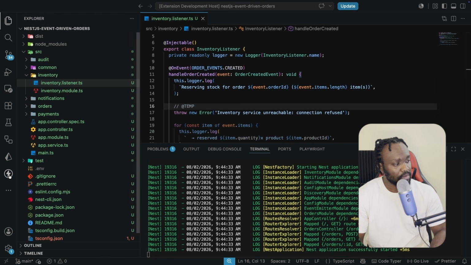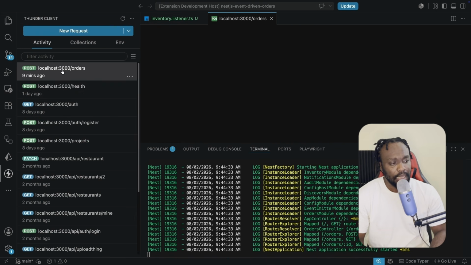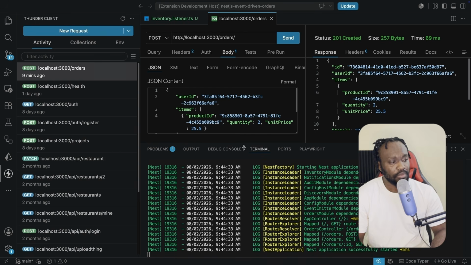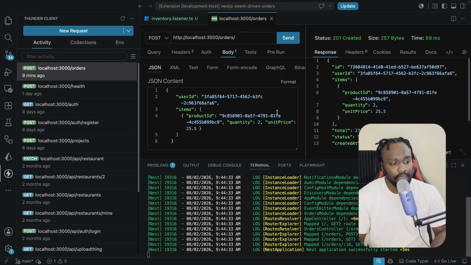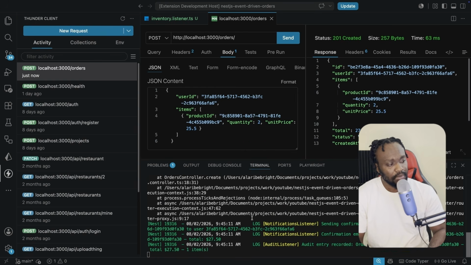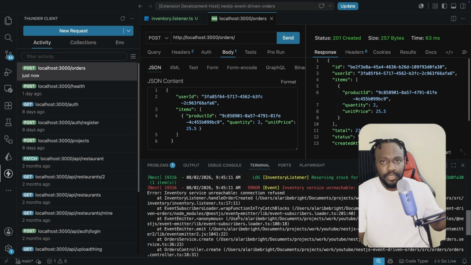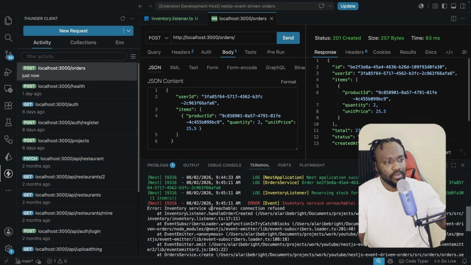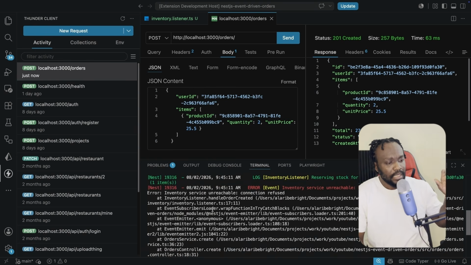So I'm going to come back to Thunder Client, and over here in Thunder Client, we're going to try to create an order so that we can see what happens. So now we try to create an order. You can see that the order actually gets created. So our API is returning 201. Everything is fine. Now we see this NestJS error over here.